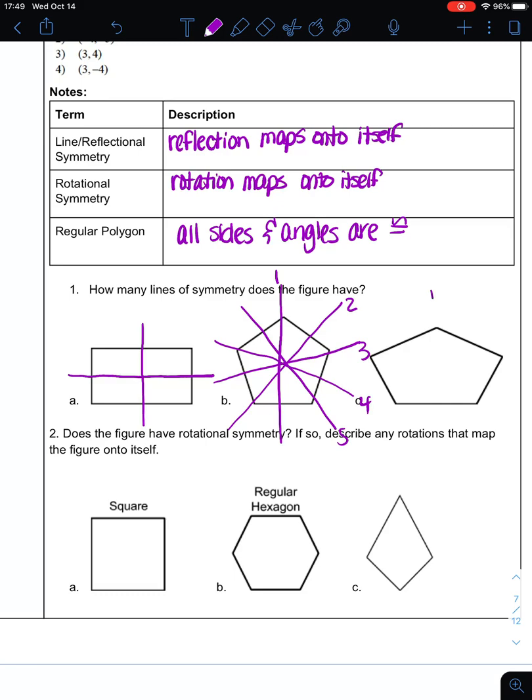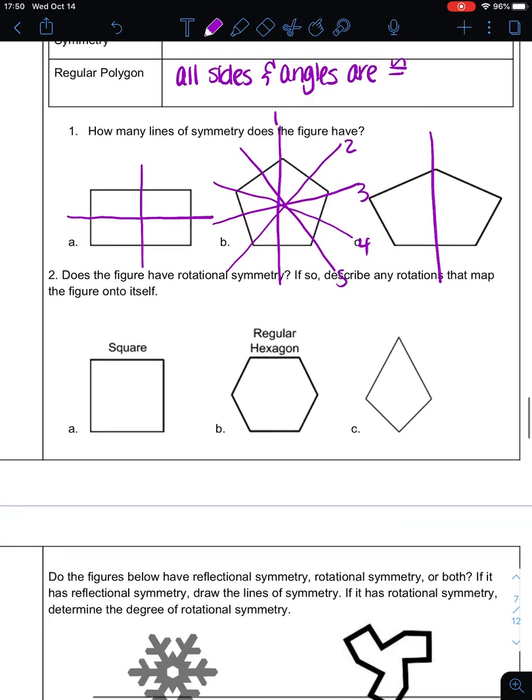Now with this other pentagon, the only line of symmetry that we have is that one. The difference is because the regular pentagon has all the same side lengths and all the same angle measures, and that's what makes the difference in creating those lines of symmetry.